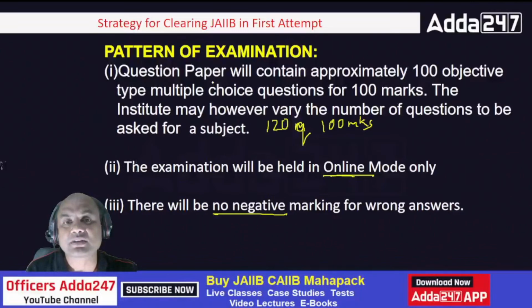Pattern of the examination. Question paper will contain approximately 100 objective multiple choice questions for 100 marks. The institute may however vary the number of questions to be asked for the subject. Generally, from various earlier exams I have seen, they ask you around 120 questions for 100 marks. In 120 questions, some of the questions are for half marks, some are for 1 mark and some are for 2 marks. The examination will be held in online mode only, no offline mode now.